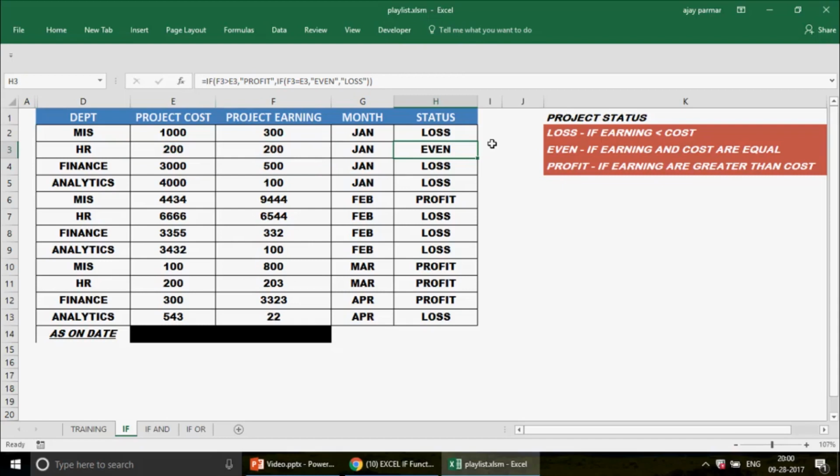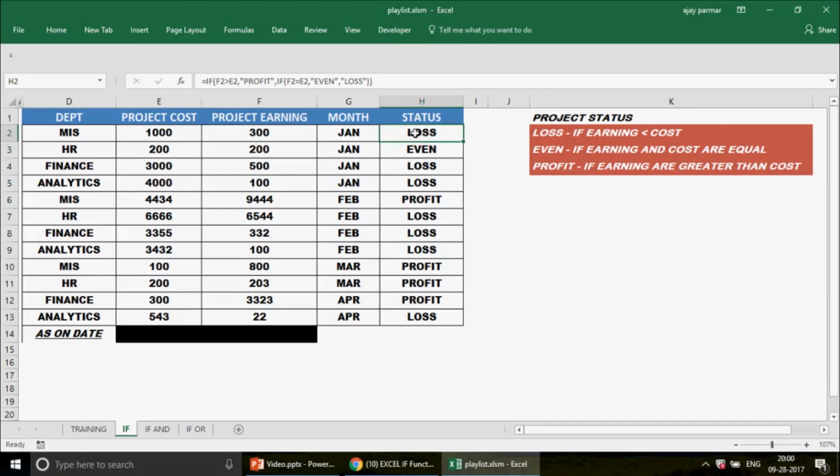Now I could write this formula in another way as well. First of all, you need to understand that for the loss, I'm not putting any criteria that if F2 is lesser than E2, which means the earning is lesser than the project cost. The point is, if F2, which means the earning, is greater than cost, then the formula will stop here.